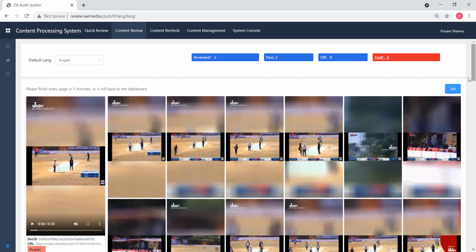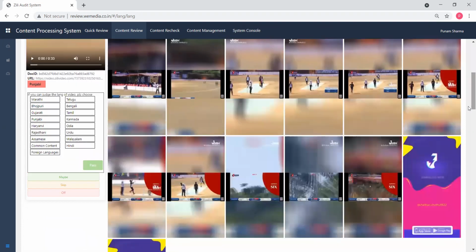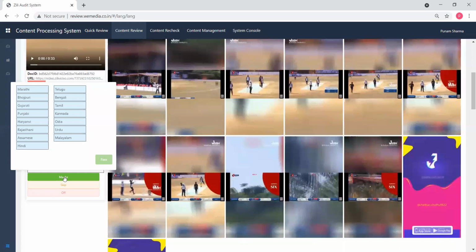So whenever you are passing a video, you will get 20 paisa per video. Okay, but when you are marking a video under maybe option, then you will get 10 paisa per video. Okay, so this is the price per video.